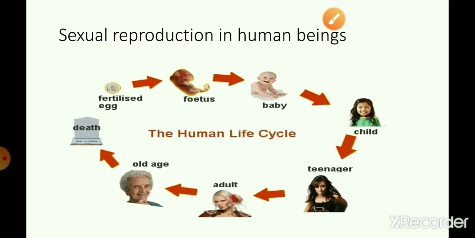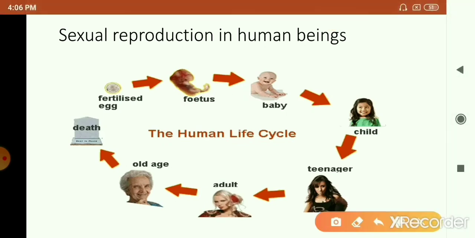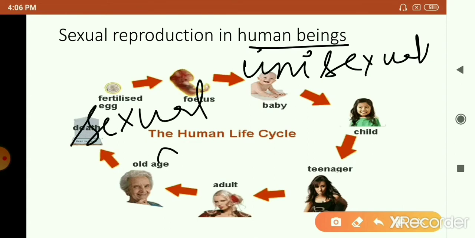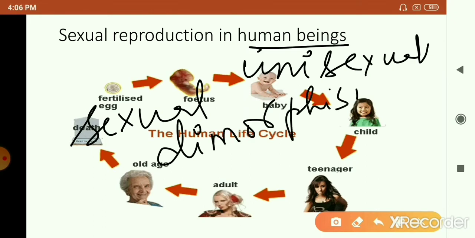Human beings are unisexual organisms. Why unisexual? Because the male and the female reproductive organs are present in separate individuals, and there is sexual dimorphism seen. Sexual dimorphism, because one can easily differentiate between a male and a female.